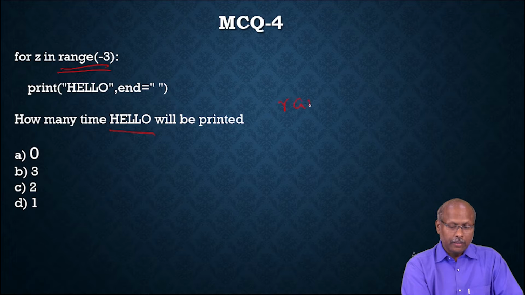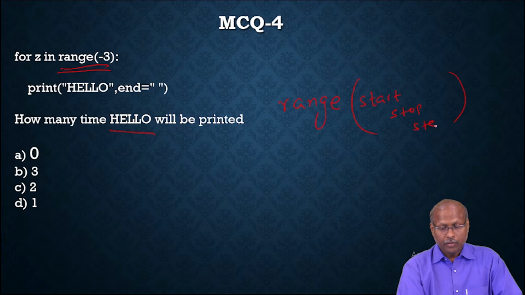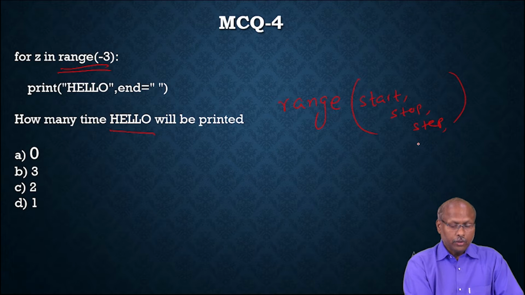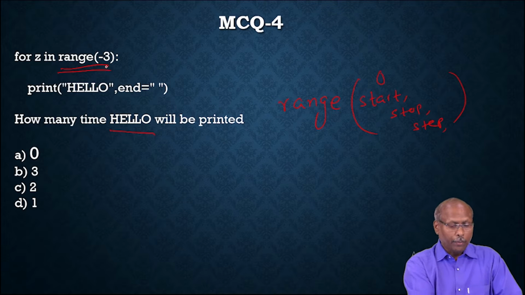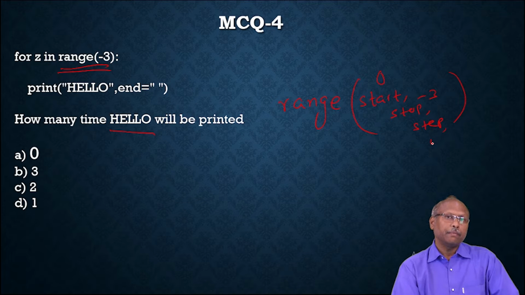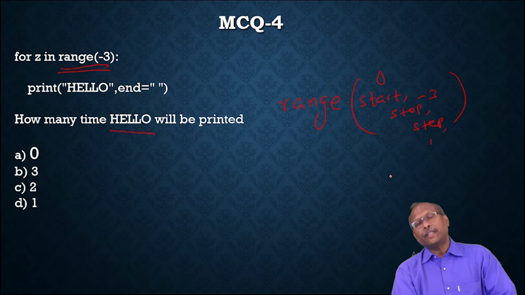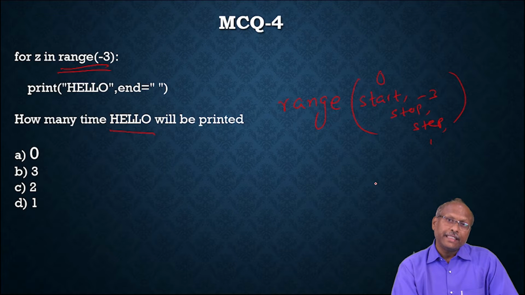Please observe here, there is a function called range function. For the range function, what are the parameters? Start, stop, and step. There are 3 parameters: start, stop, and step. So the default value of start is how much? 0. And here stop is how much? -3. And step is by default 1. And remember, the condition is what? Whenever writing a range function, the start is supposed to be less than stop.